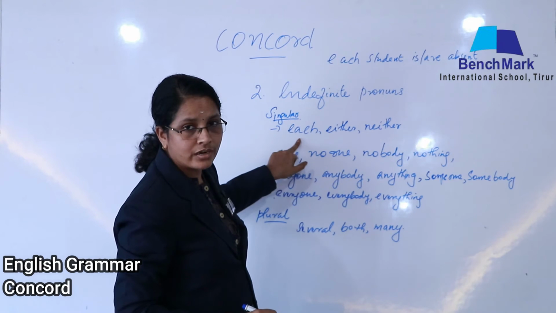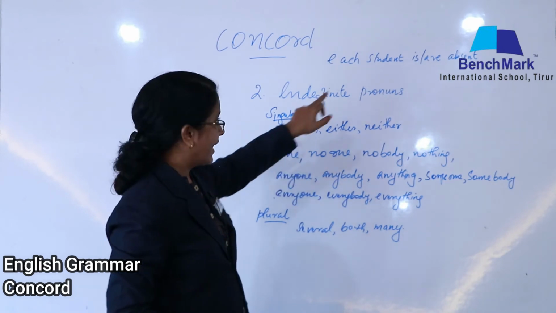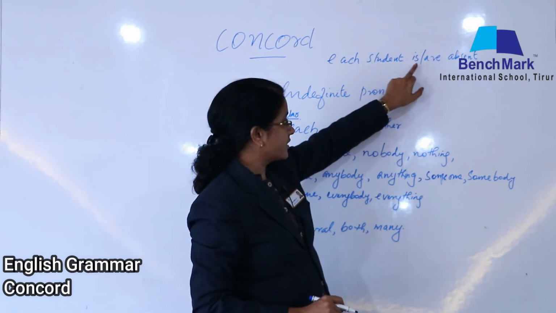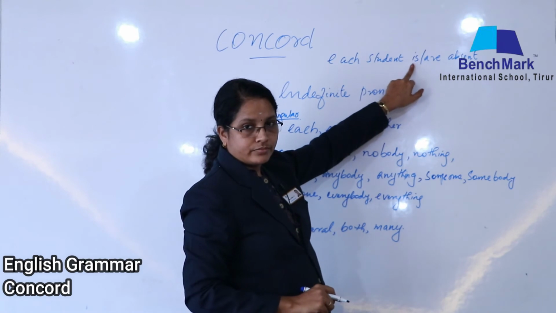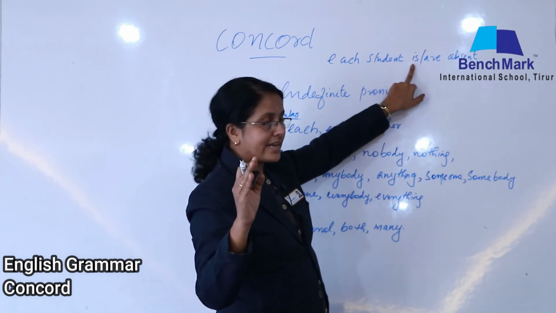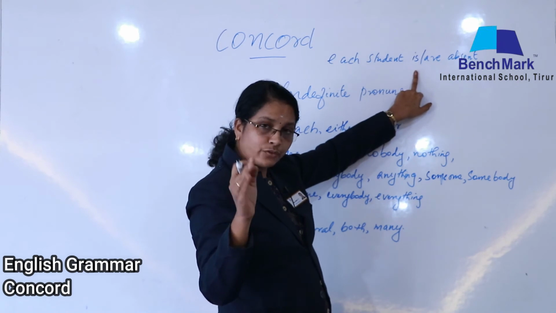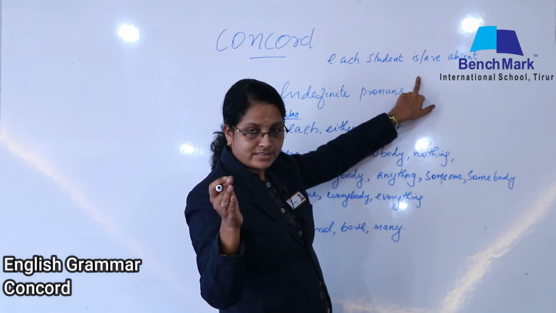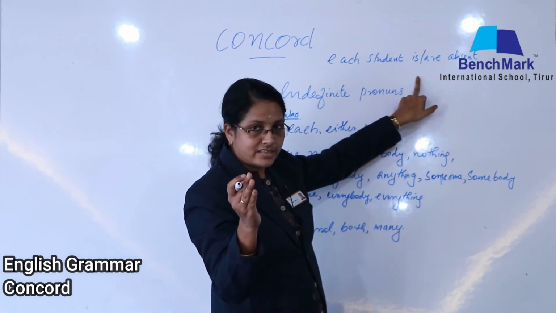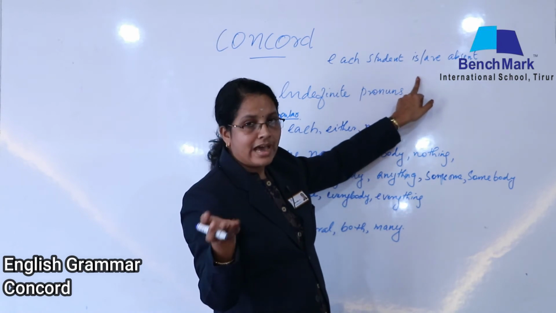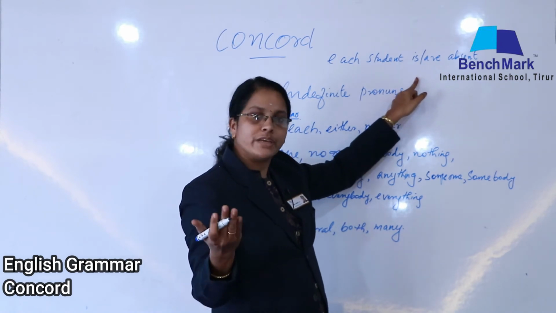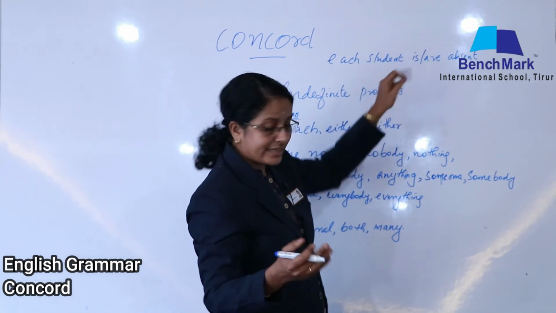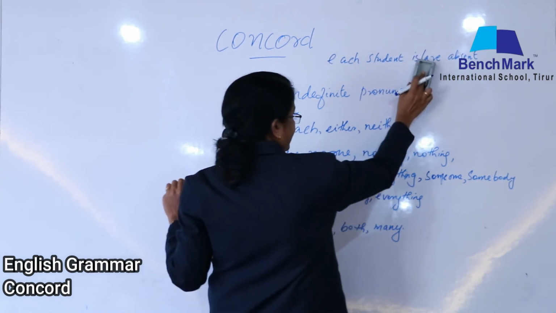Each is singular. So the S form is used, isn't it? So the verb should be singular. Which is singular? Is is singular. So remember that in the present tense, to find whether it is singular, the S form will be there. Even with has, you can see the example, it is applicable in have and has. Has is having S in that, so it can be taken as singular. Have means more than one. If plural comes, only have should be used in the perfect tense. Okay. So coming to each student is absent, not are absent.